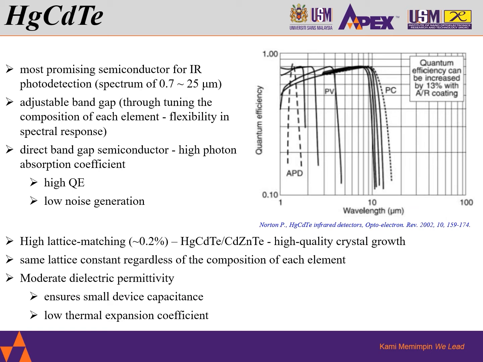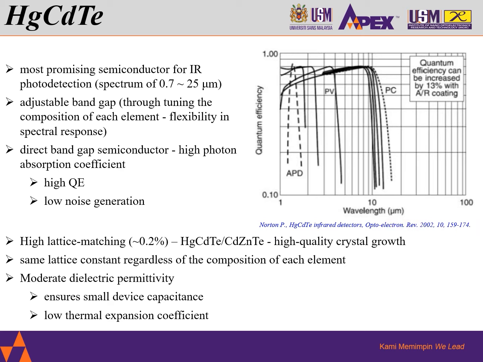Moving on to mercury cadmium telluride PDs. In terms of material properties, HgCdTe is probably the most promising semiconductor for infrared photodetection in a spectrum of 0.7 to 25 micron. This kind of semiconductor has an adjustable bandgap achieved through the tuning of the composition of each element, thereby granting flexibility of spectral response over a wide infrared spectrum.